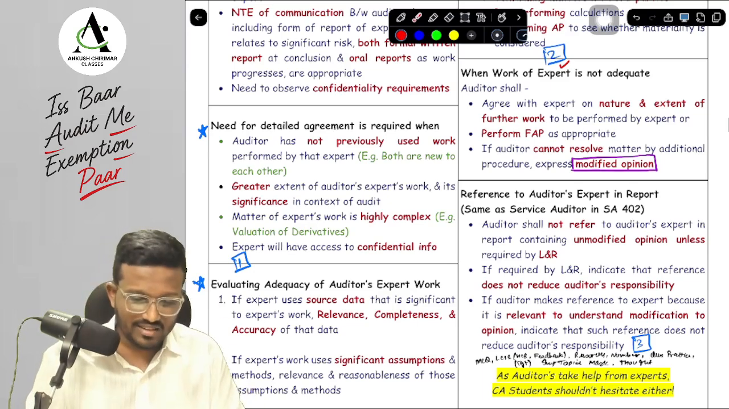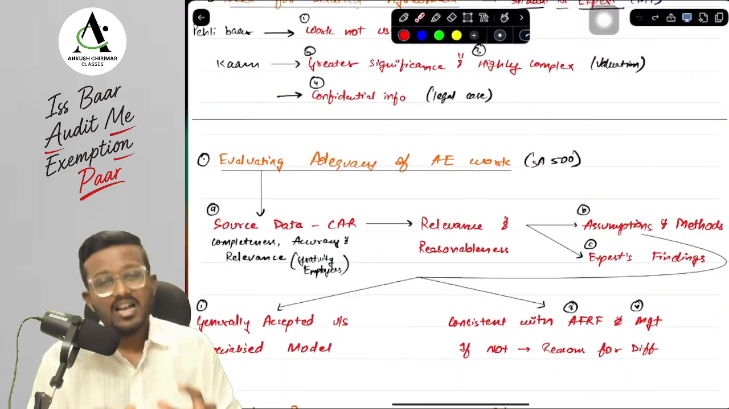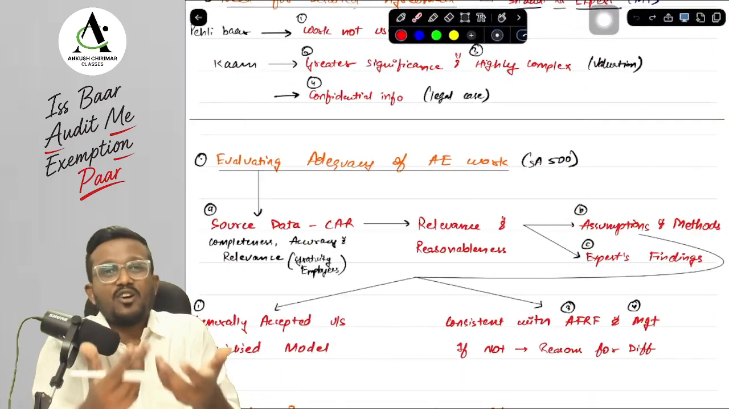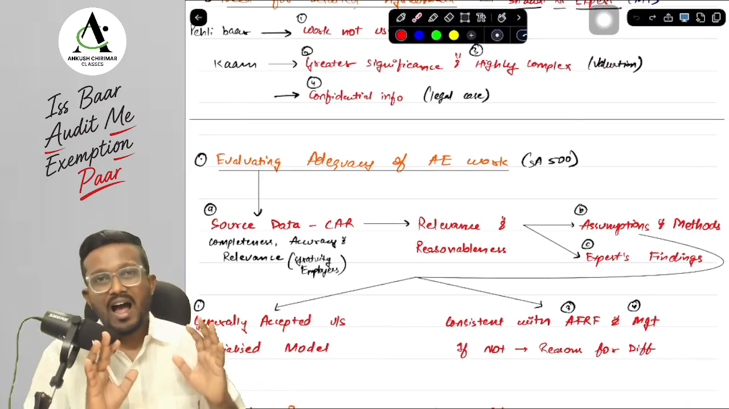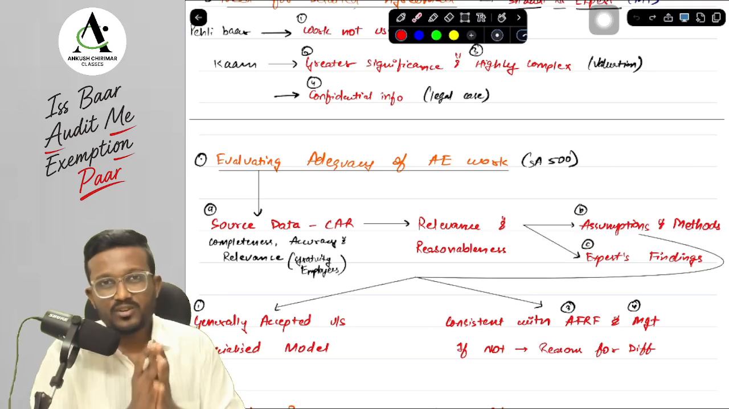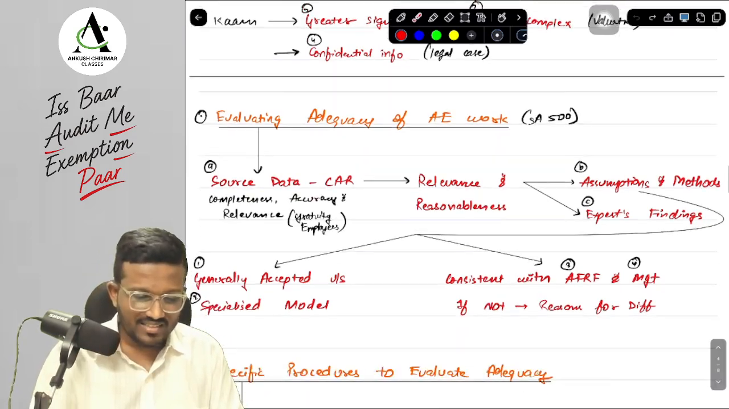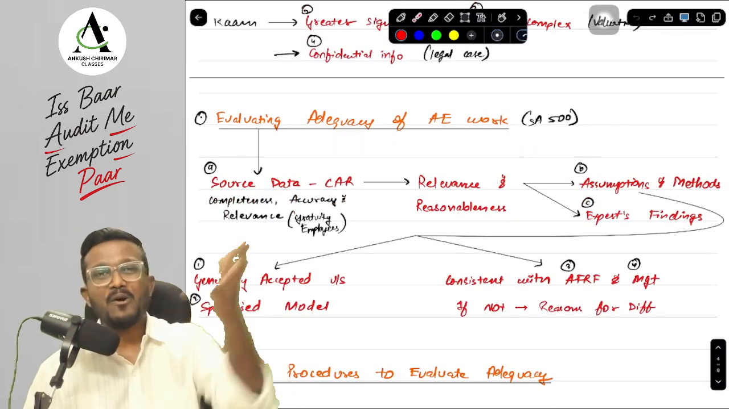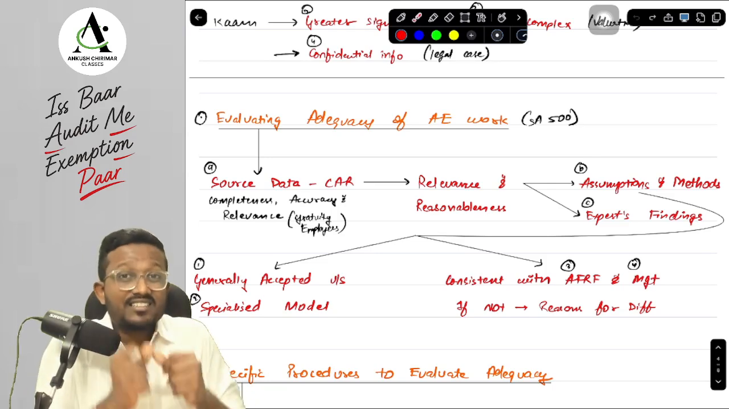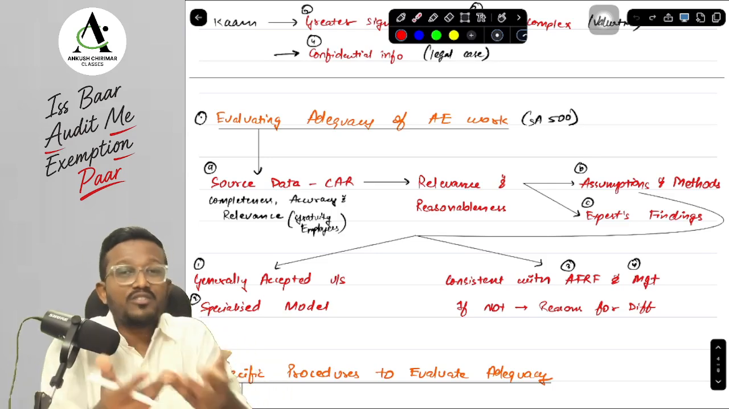Okay, yes, sir. Now this is done, and now the auditor expert has worked. Now we need to evaluate the adequacy of the auditor expert work, whether it is adequate for me to accept, because I have the sole responsibility for the opinion. Okay, yes, sir. And this particular case we have already discussed in SA 500. Yes, we have already discussed in SA 500, by evaluating the adequacy of the management expert work.